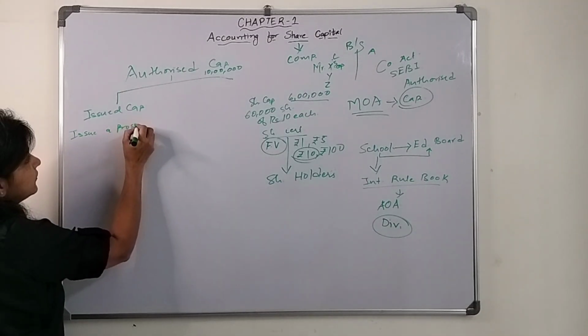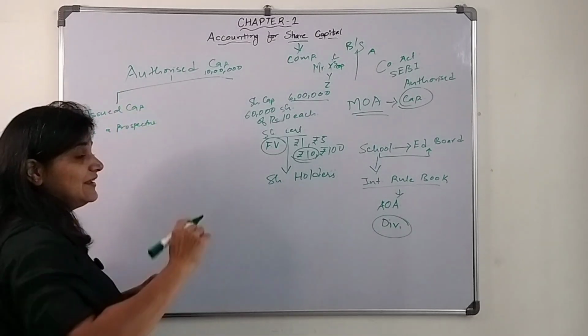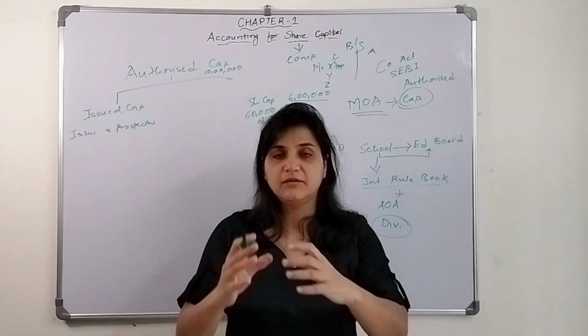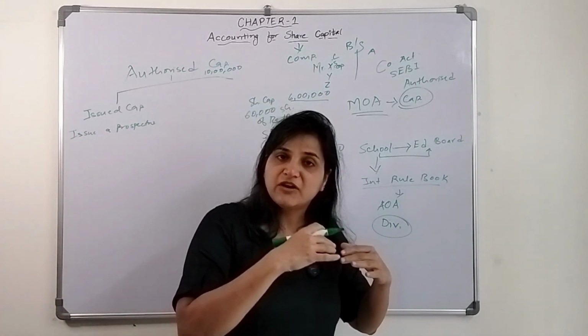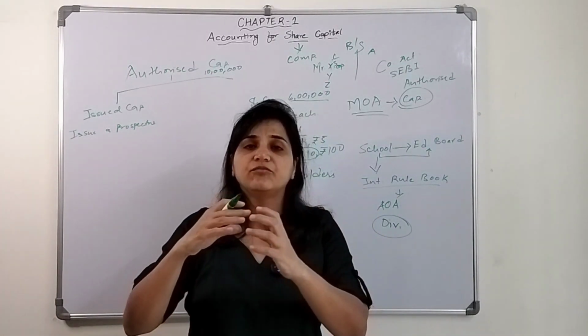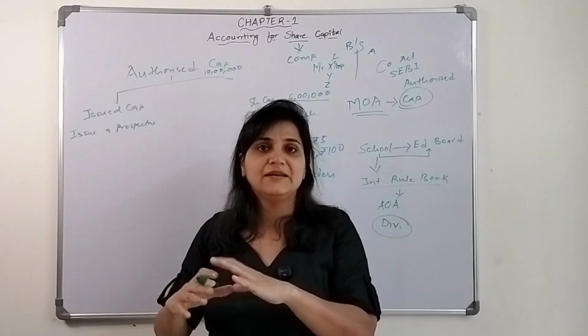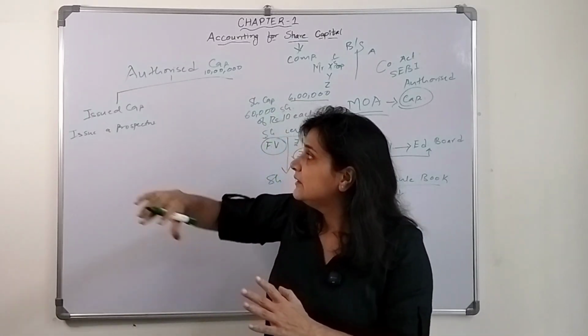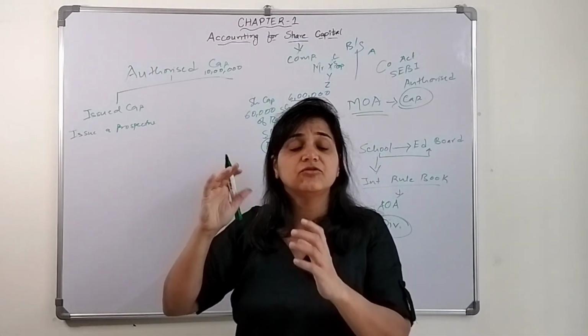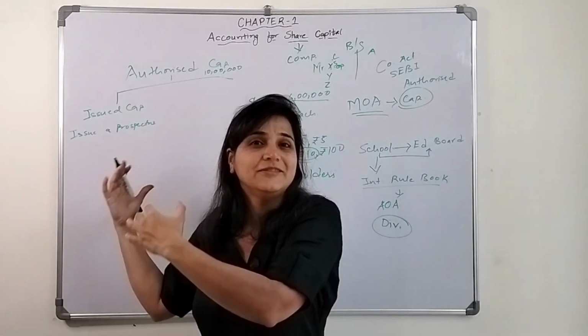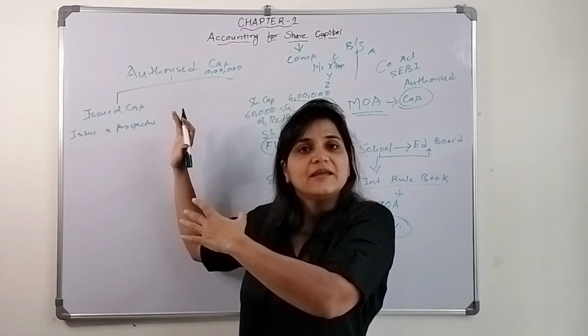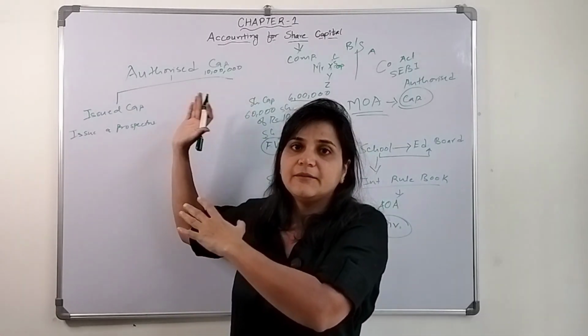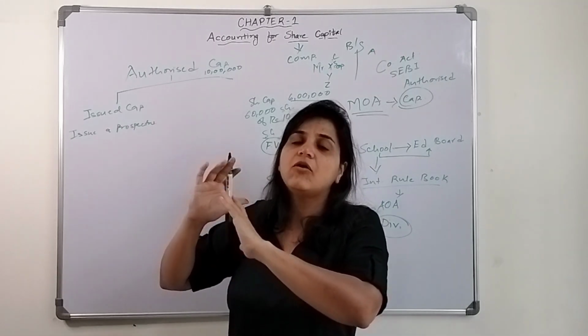Now what is a prospectus? They will tell the general public what function they are going to perform, what the objective of that particular company is, and why they want money. They will issue it to the general public so that people get to know about that company, because this is the IPO, the initial public offering.